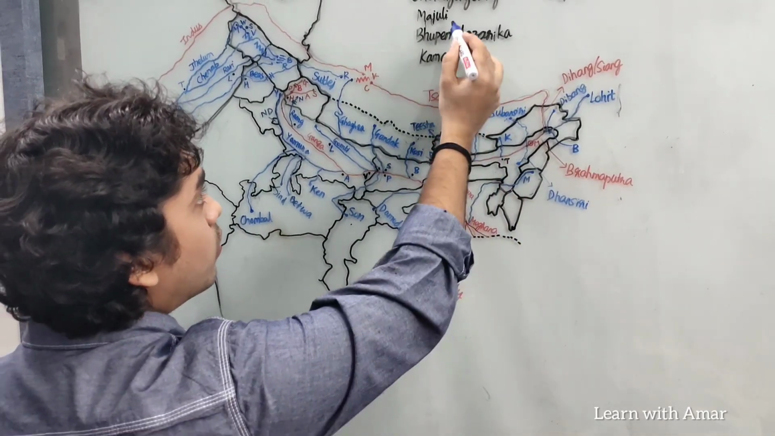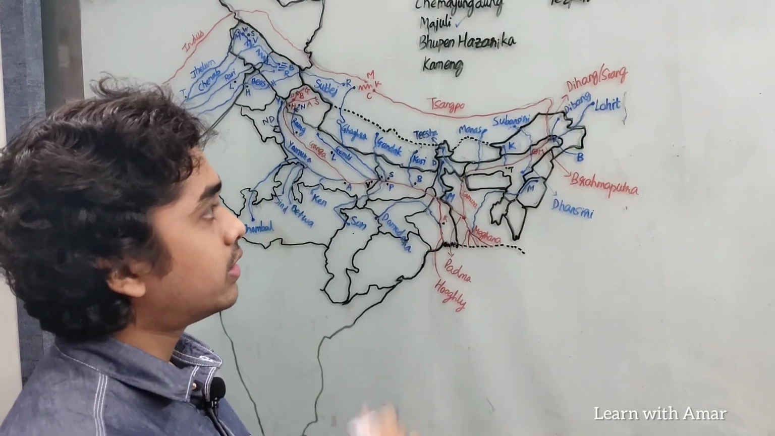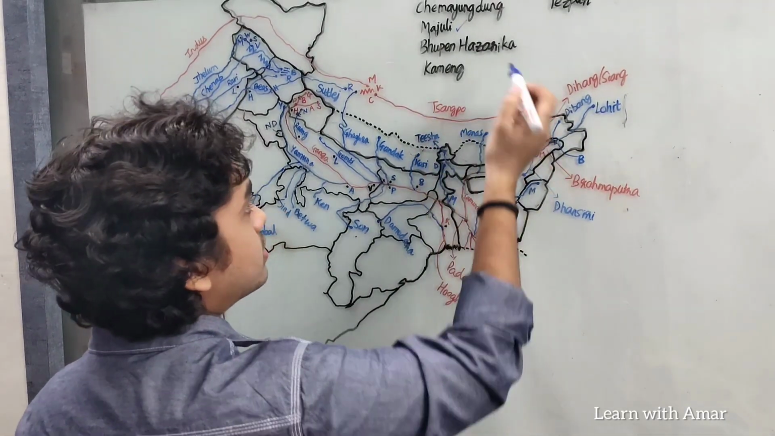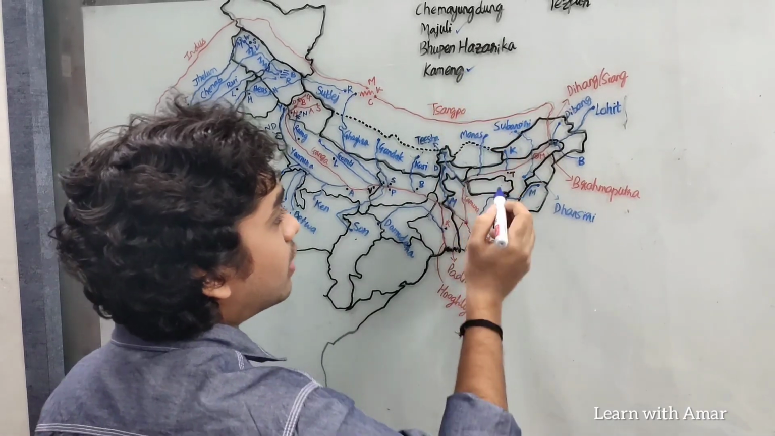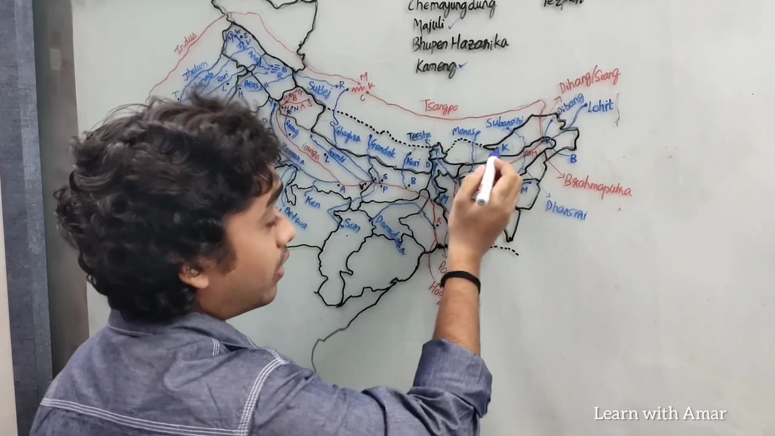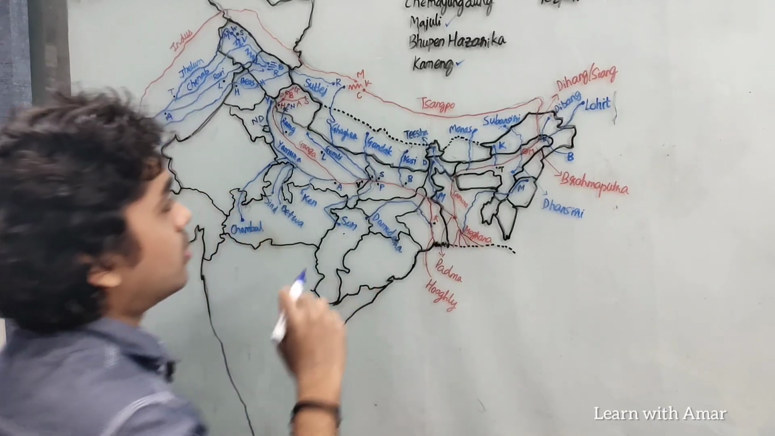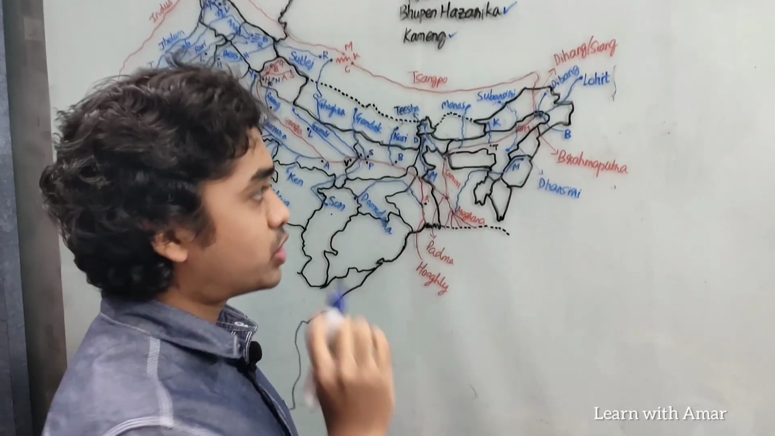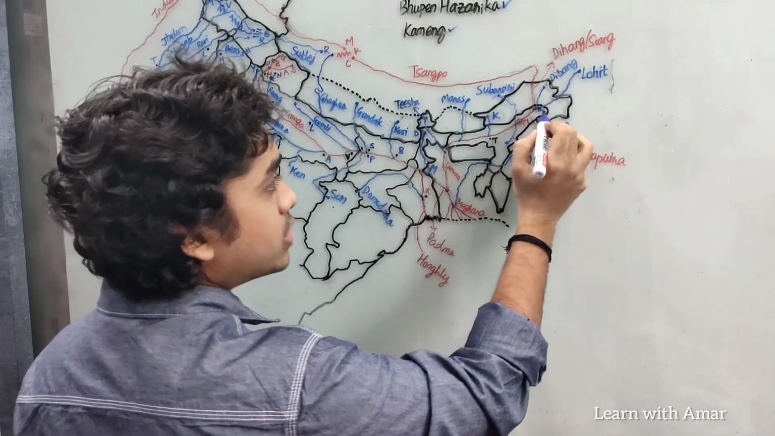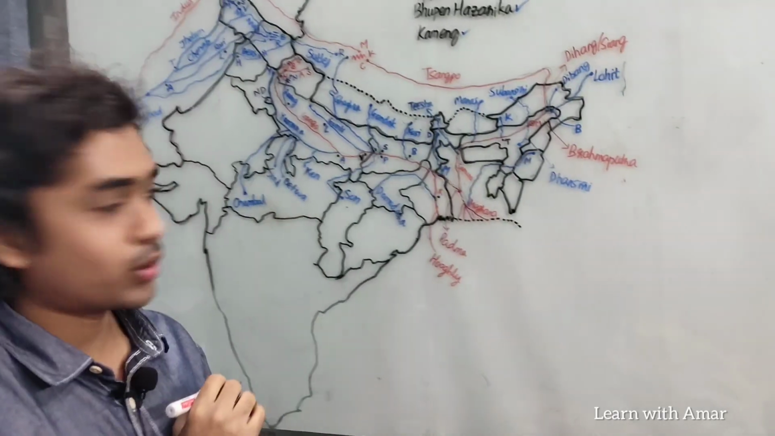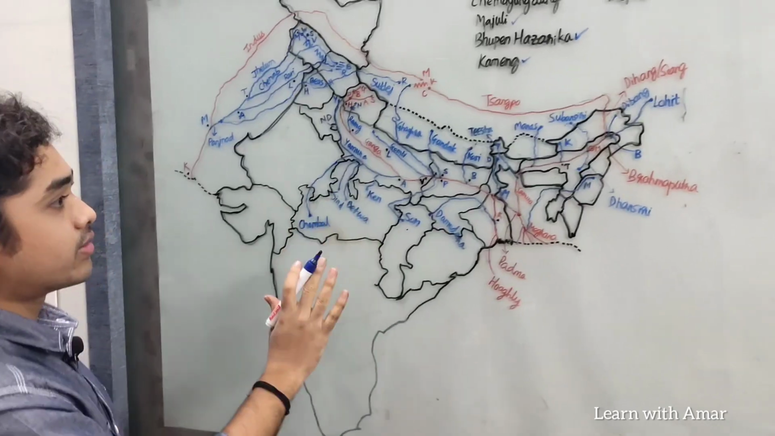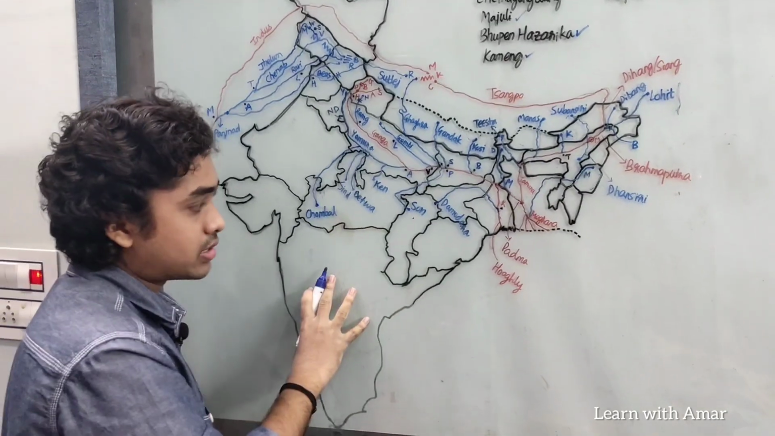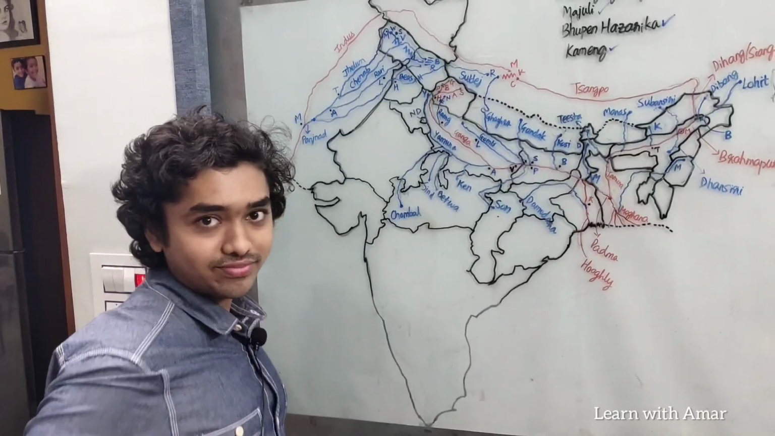So just to recall, what is Majuli? Majuli is the largest river island in the world. It is situated on Brahmaputra right here. What is Kameng? Kameng is another river, one of the tributaries of Brahmaputra. What is Bhupen Hazarika? It is the longest bridge in India. It is situated on the river Lohit. So these are the Himalayan rivers, the drainage system of India. We'll continue the discussion on peninsular rivers in the next video. Thank you.